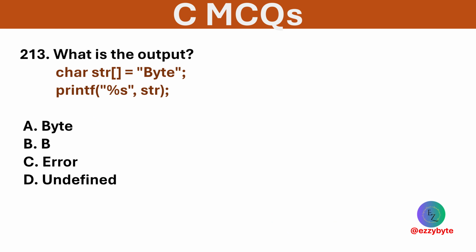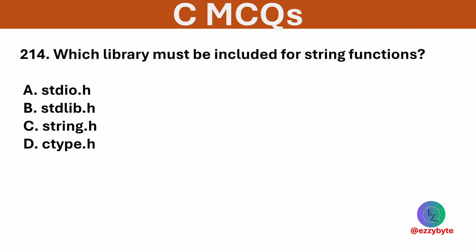What is the output of the following code? Options are byte, B, error, and undefined. Option A is correct. %s prints the entire string until the null terminator. Which library must be included for string functions? Options are stdio.h, stdlib.h, string.h, and ctype.h. Option C is correct. string.h contains standard string manipulation functions.